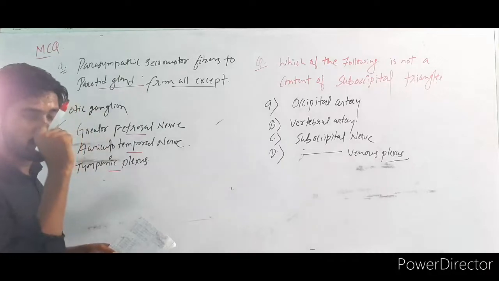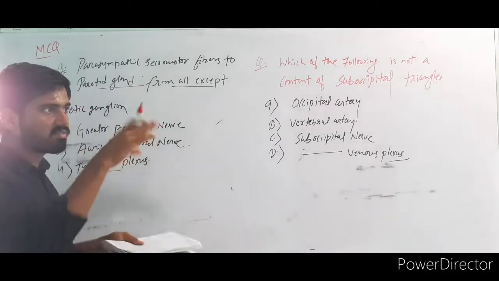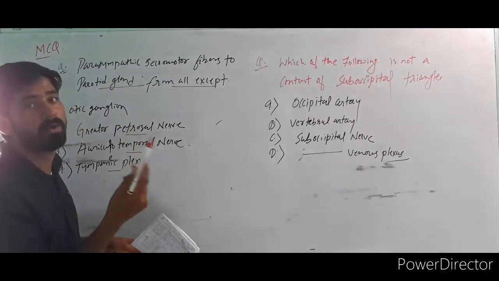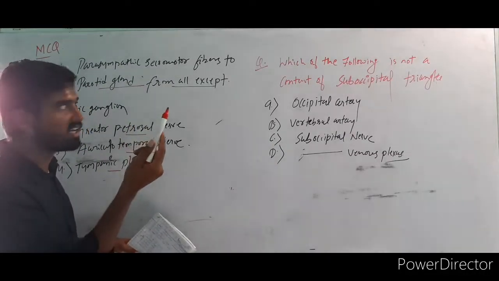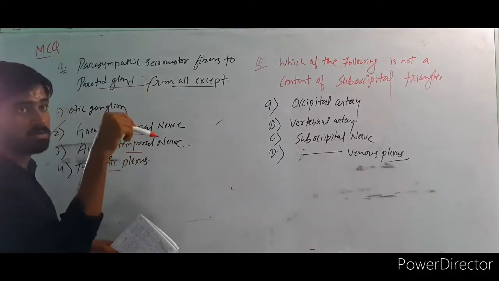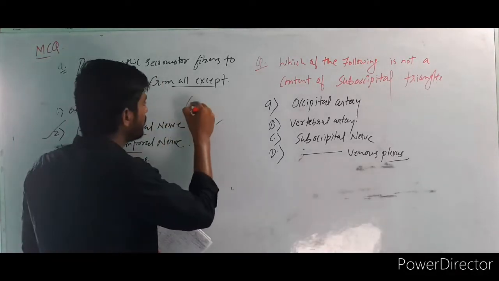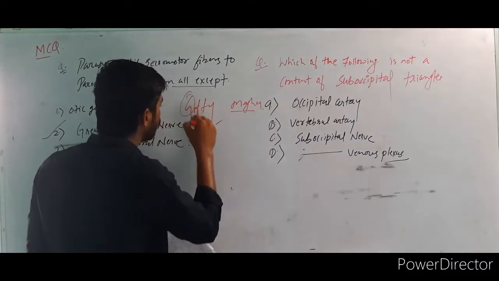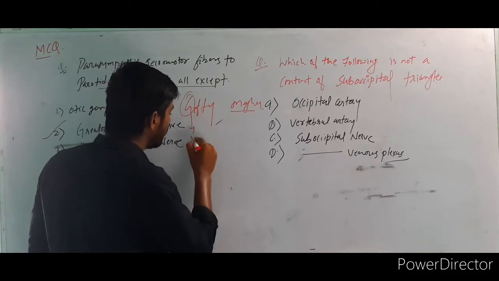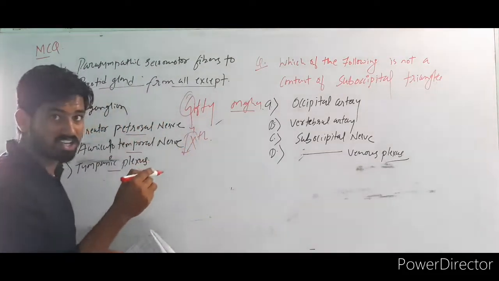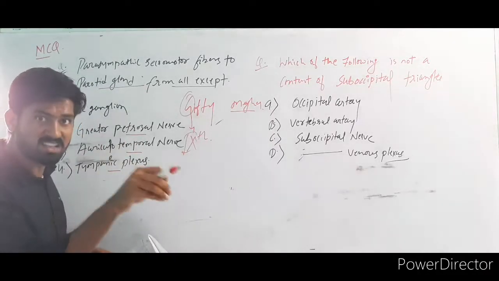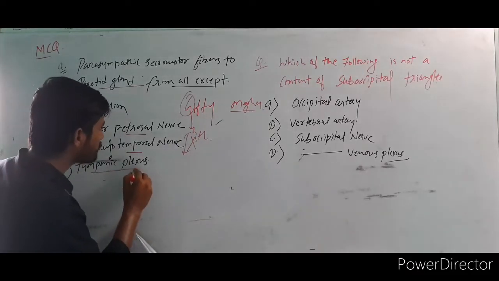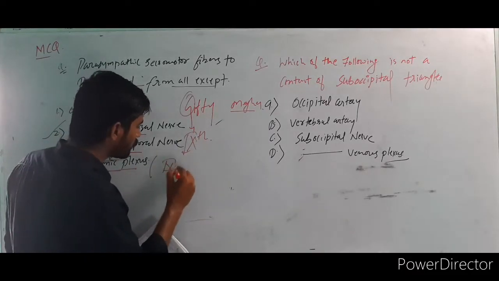Otic ganglion, there, I told you one story of two girls. Okay, Gifty and Mega. M is middle meningeal artery, sympathetic plexus: sympathetic fibers make a plexus around the middle meningeal artery, right? G means glossopharyngeal. Now see here, here is the Gifty, here is the Mega. Am I right or not? So G means glossopharyngeal, the ninth nerve. The glossopharyngeal gives a branch to the tympanic plexus. So here is the tympanic plexus. It means we are talking about the glossopharyngeal now, right?